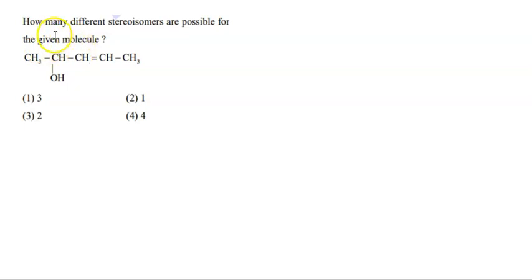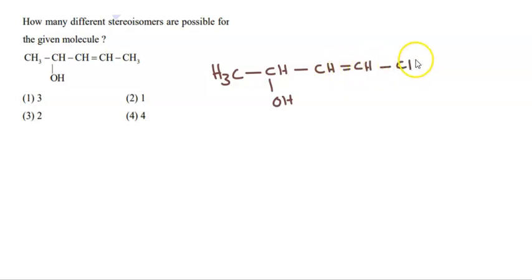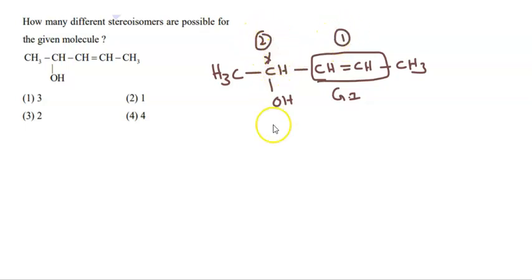The question given here is: how many different stereoisomers are possible for the given molecule? The given molecule is CH3 single bond CH, which is connected to OH, and which is connected to CH double bond CH, which is connected to CH3. This double bond can exhibit geometrical isomerism. There is one stereocenter here, the chiral center, and this is the second stereocenter. So the number of stereoisomers possible for the given compound is 2 square, which is equal to 4, which is option 4. It is the correct answer for this question.